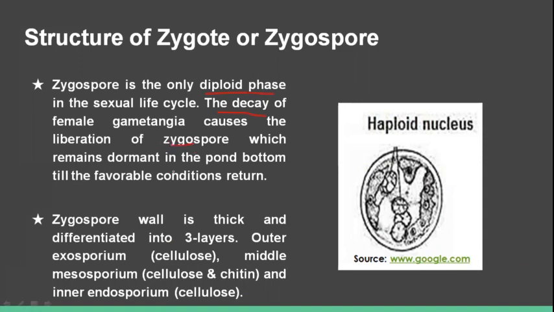After that, it remains dormant at the bottom of the pond till favorable conditions return. The zygospore wall is thick and differentiated into three layers. The outer layer is exosporium, which is made up of cellulose. The middle layer is mesosporium, which is made up of cellulose and chitin. And the inner layer is endosporium, which is made up of cellulose. Here you can see the structure of zygospore.